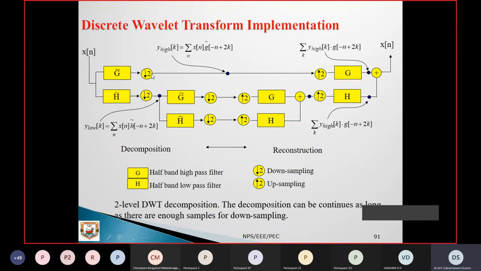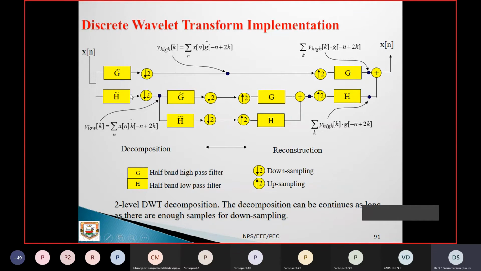So this is called downsampling. In the decomposition, downsampling takes place, dividing, for example, 120 samples into 60 and 60. That's downsampling. For reconstruction, you have to introduce zeros in between these two. It's called upsampling. Then only you can have 120 samples again. Otherwise, some samples will be lost.